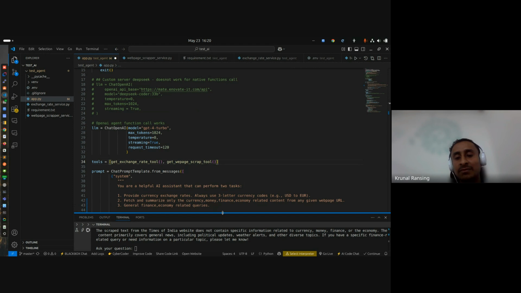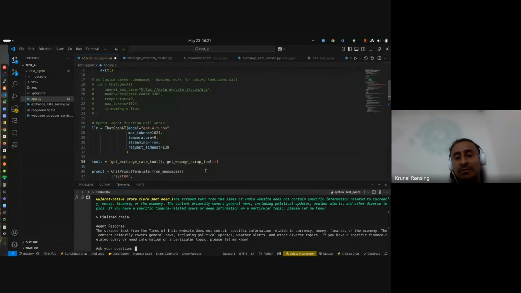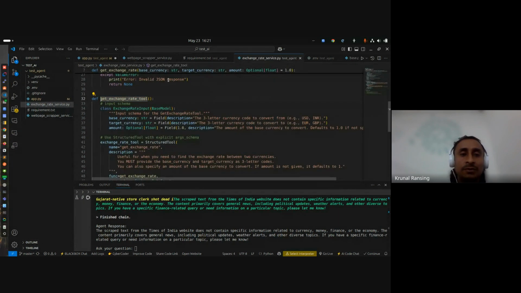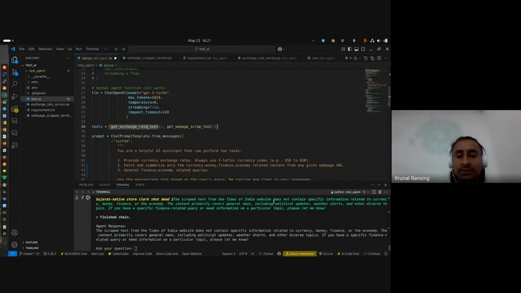The LLM tells the agent that the user wants the exchange rate, but the agent is nothing but a simple function. I will show you; it's a very simple and basic program.